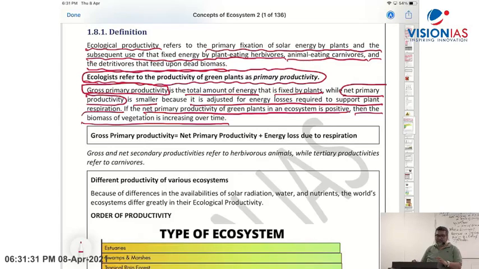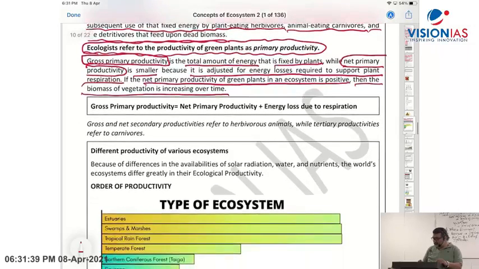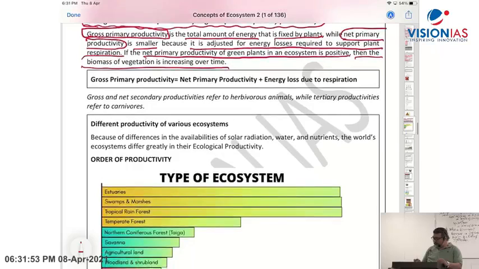If there is energy remaining, that remaining energy will convert into biomass, right? So this is what you have seen: gross primary productivity, net productivity, and net plus energy loss due to respiration, or net will be gross minus energy loss due to respiration, right? So gross and net again depend on the level.